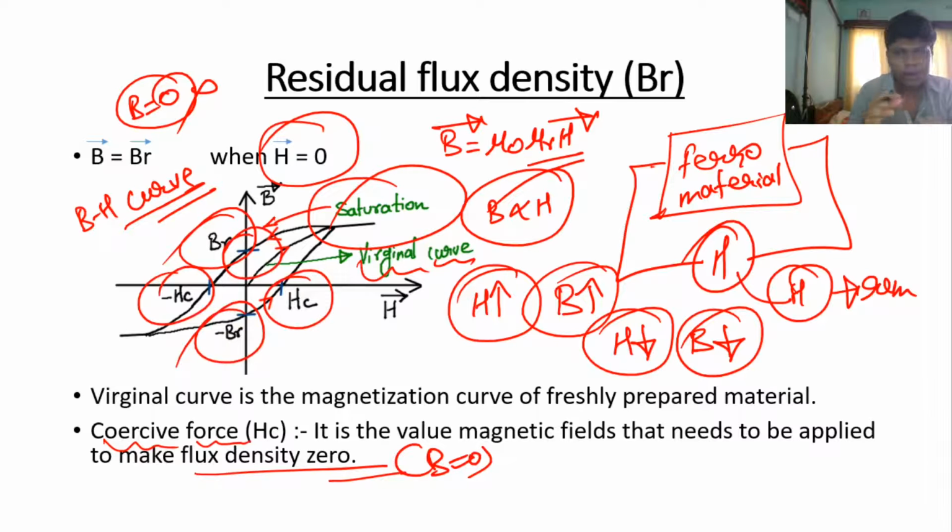Positive and negative indicate that when a positive external magnetic field is applied, it will indicate the positive residual flux density and positive coercive force, and when a negative external magnetic field is applied to the material, it will indicate the negative residual flux density and negative coercive force. Okay.